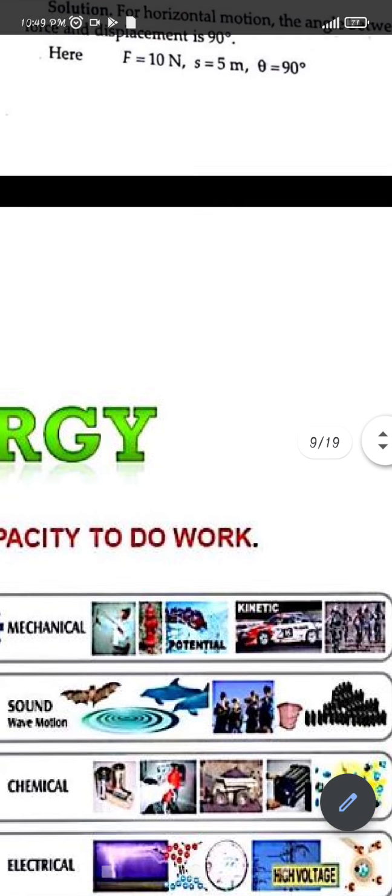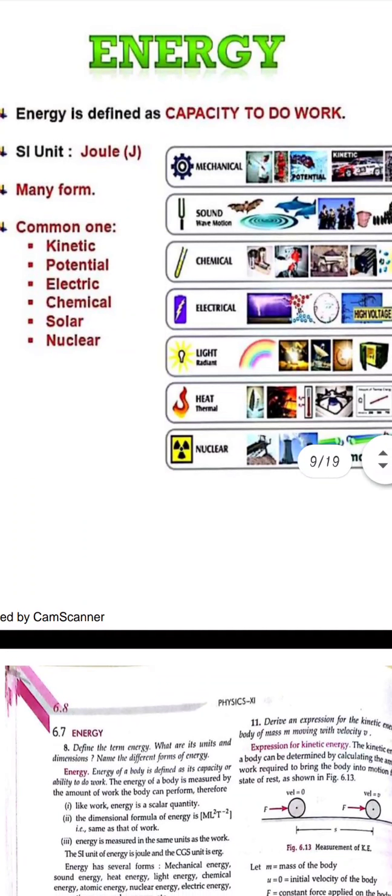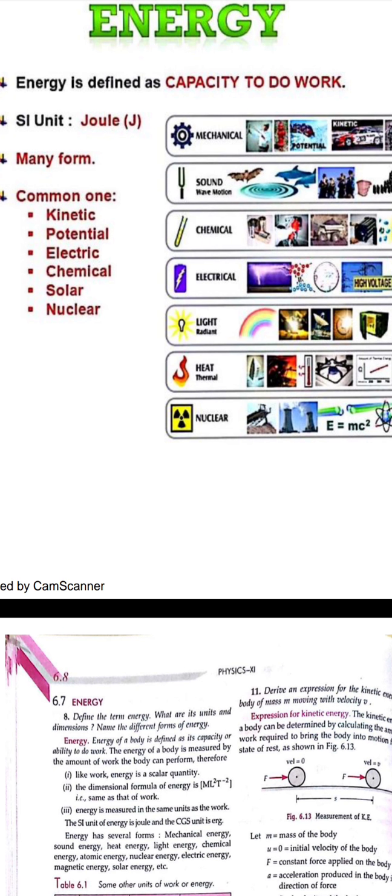Similarly, we will see what is energy. So what is energy? We can say that the capacity to do work is said to be energy, right? We used to ask someone that it is the measurement of the amount of work that a body can perform, right? It is the amount of work done, or the ability to do any work. And it's similar to the work itself. It is a capacity only.